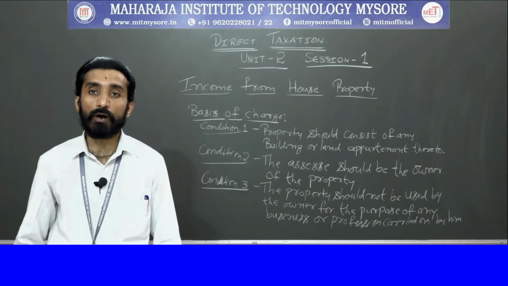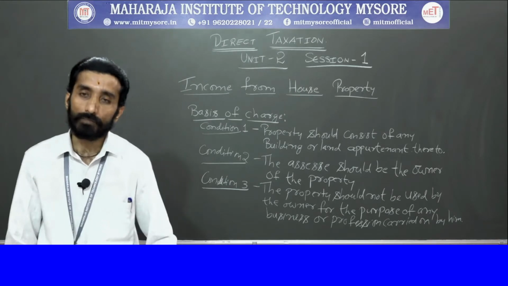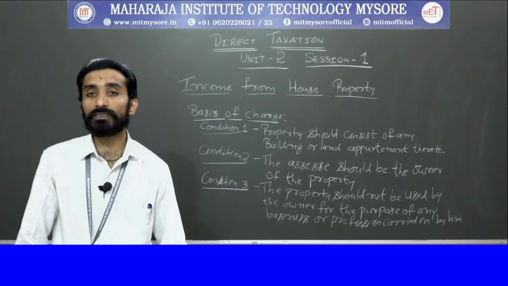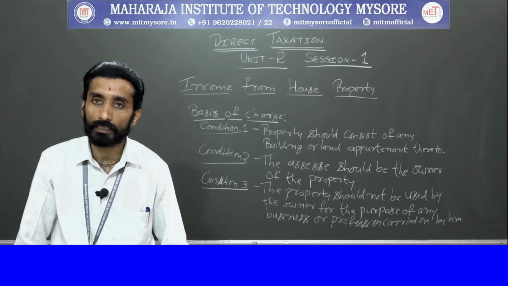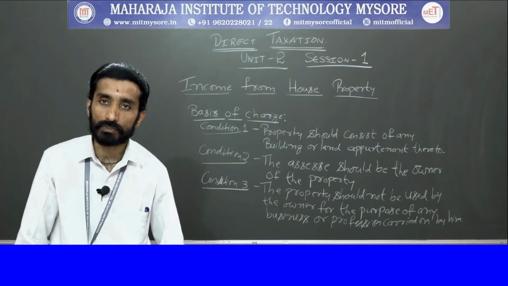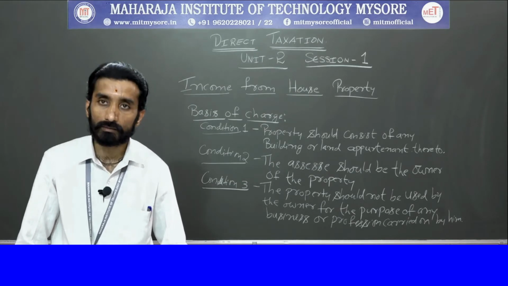Next is land appurtenant. What do you mean by land appurtenant? It means land that is connected with your building. For example, it might be a garden, a garage, or a parking lot, right?